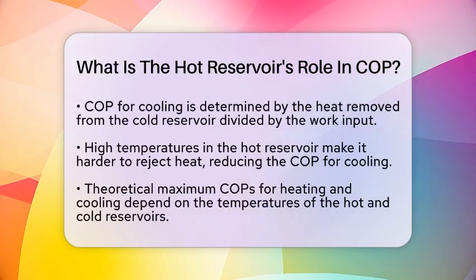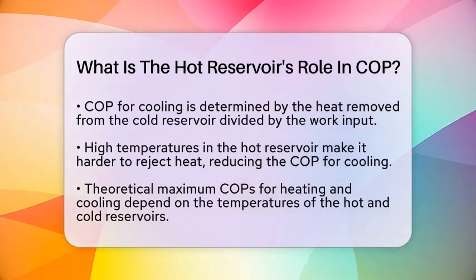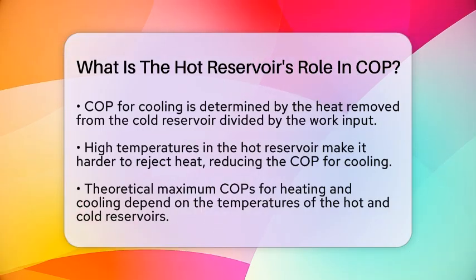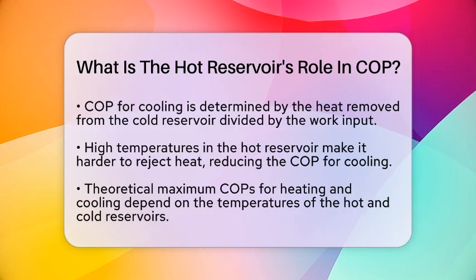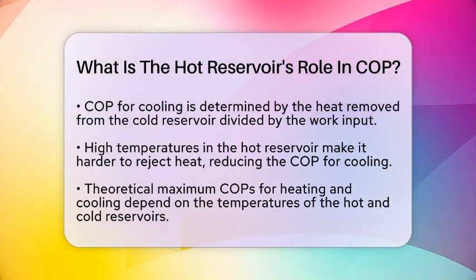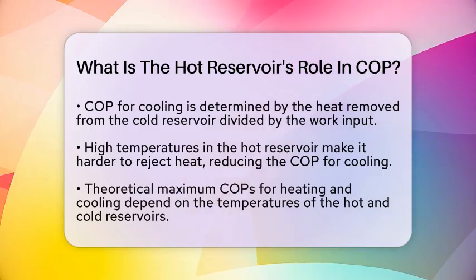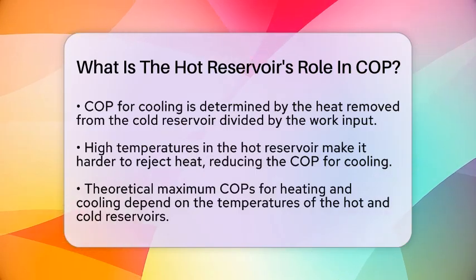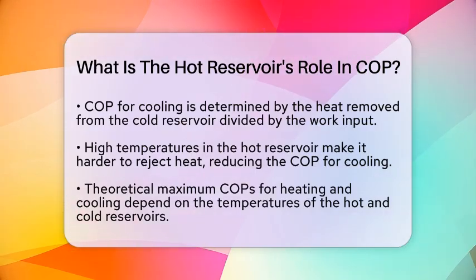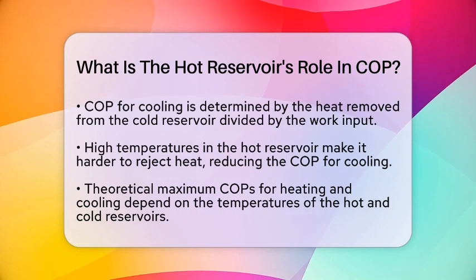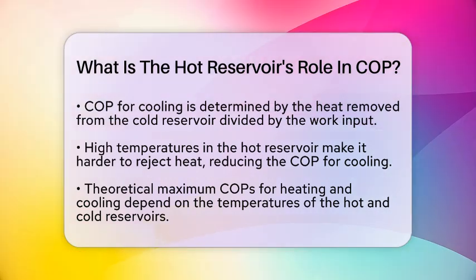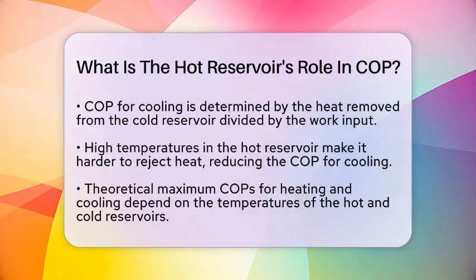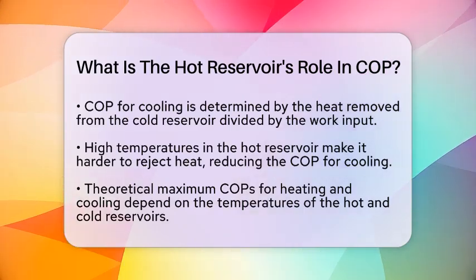The theoretical maximum COP for both heating and cooling is based on the temperatures of the hot and cold reservoirs, expressed in absolute temperature units like Kelvin. For heating, the maximum COP is the temperature of the hot reservoir divided by the difference between the temperatures of the hot and cold reservoirs. For cooling, it is the temperature of the cold reservoir divided by that same difference. These formulas show how important the hot reservoir's temperature is in determining the upper limits of performance for these systems.